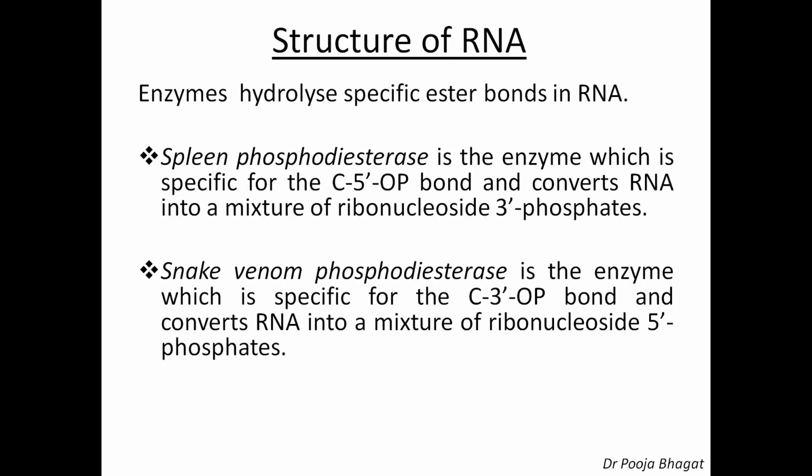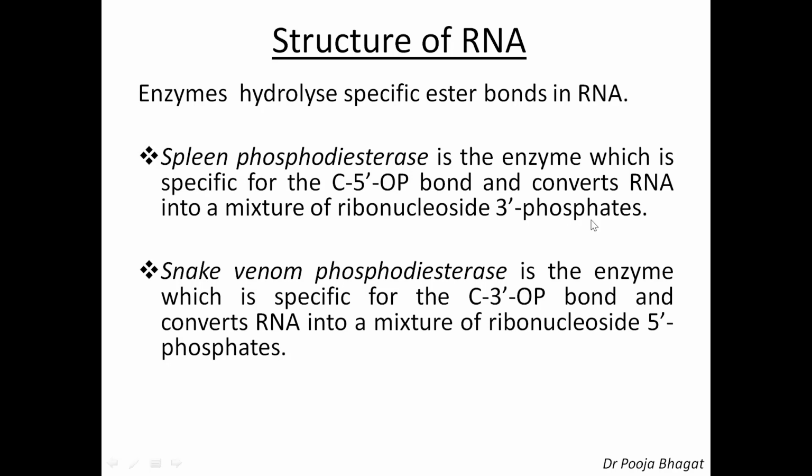So now we are coming to the main part. Now we know what nucleotides are and what nucleosides are. Now we will discuss the structure of nucleic acids. So let's first discuss the structure of RNA, that is ribonucleic acid. Now to find out the structure, we will do enzymatic hydrolysis. Enzymes hydrolyze specific ester bonds in RNA. Enzymes are very specific in nature. Specific in nature means they hydrolyze a typical type of or specific bond.